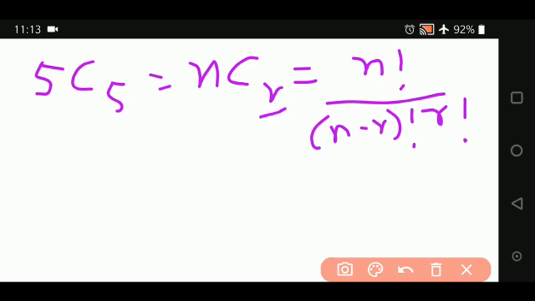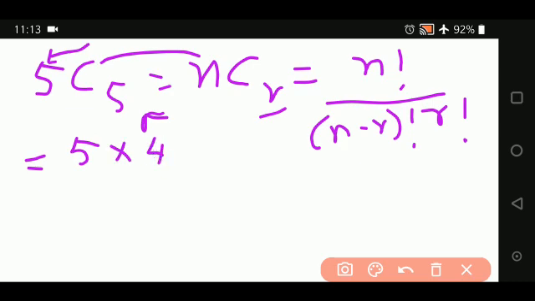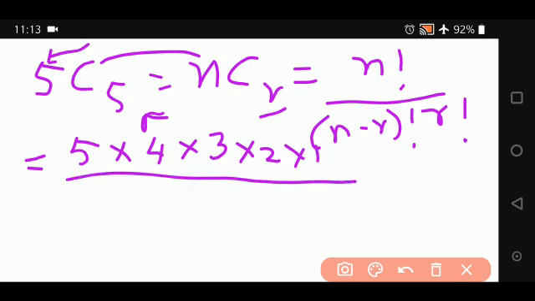The value of r is 5 here, and the value of n is 5 here. Factorial means you are going to write out the factors: 5 into 4 into 3 into 2 into 1. Clear? 5 minus 5 will be 0 factorial, and the value of 0 factorial is always equal to 1.